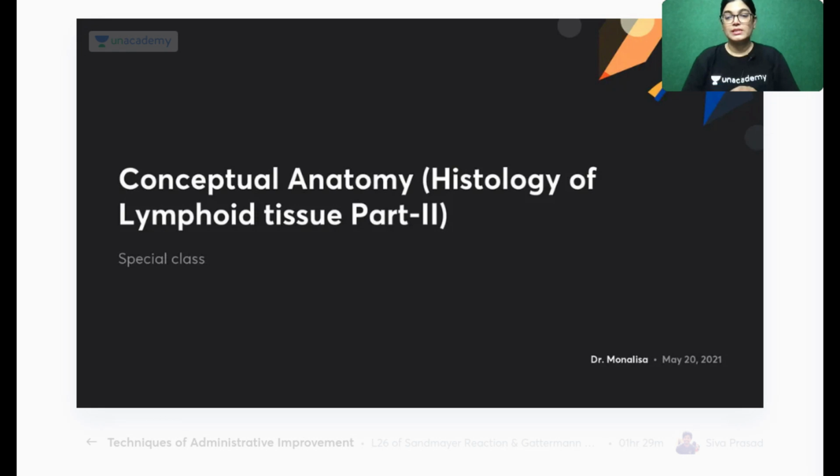So we will start. For the study session, we were not able to complete the whole of lymphoid tissue. I thought I would cover it in one session only. But today I would like to cover the histology of the spleen. Red pulp was remaining, and I will also cover the histology of the thymus gland and tonsil. These slides are very important from your examination point of view. I have seen the previous year papers of various entrance exams and also the theory papers of the MBBS course. Everywhere, lymphoid tissue histology is a very important part of the questions. So you should understand it both for theory and for your practical knowledge.